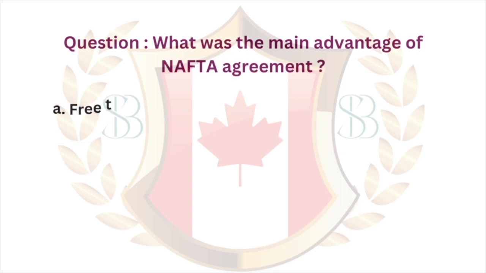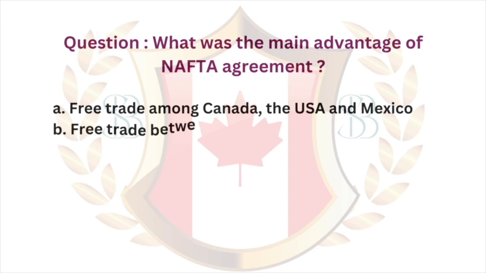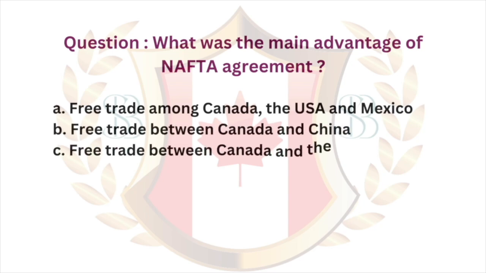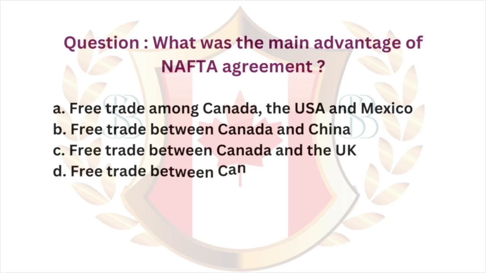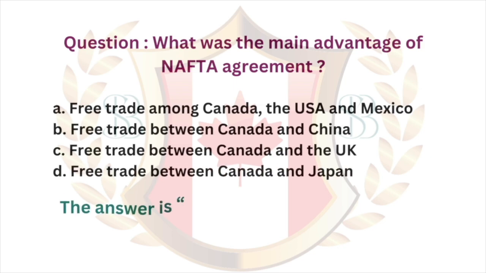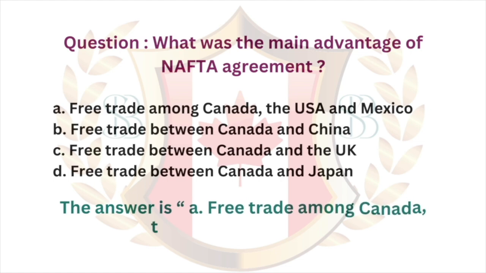Question: what was the main advantage of NAFTA agreement? A. Free trade among Canada, the USA and Mexico. B. Free trade between Canada and China. C. Free trade between Canada and the UK. D. Free trade between Canada and Japan. The answer is A. Free trade among Canada, the USA and Mexico.